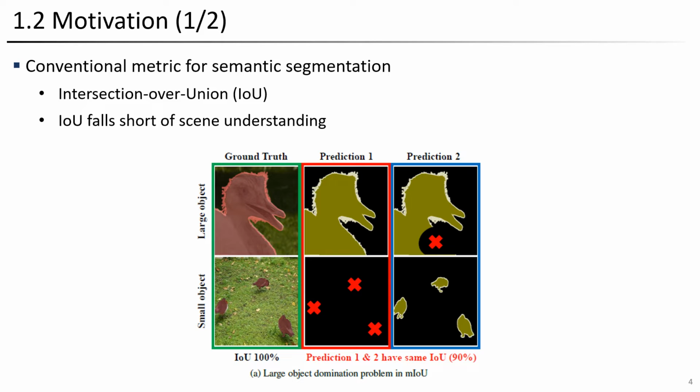In this paper, we discover shortcomings in the intersection over union metric commonly used in the segmentation field. This metric has a problem in that it does not effectively reflect the overall understanding of the scene. As illustrated in the example, assuming the same number of matched pixels, both cases of correctly and incorrectly predicting a small object would yield the same result. However, predictions 1 and 2 clearly differ in terms of the overall understanding of the situation, and the IOU metric fails to distinguish between them.